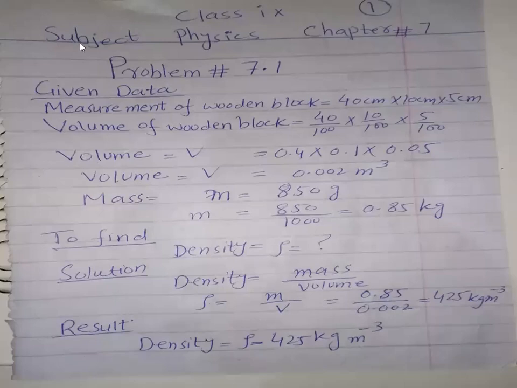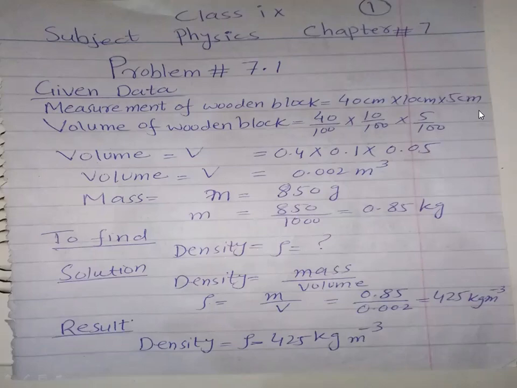First of all, I write the given data, and the given data is the measurement of the wooden block: 40 times 10 multiplied by 5 centimeter. Since the unit of volume is cubic meter, I need to convert each of them from centimeter into meter. Centi is 10 to the power minus 2, so we divide 40 by 100, 10 by 100, and 5 by 100.